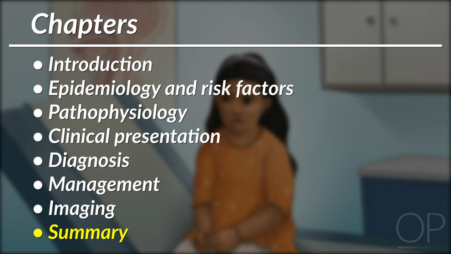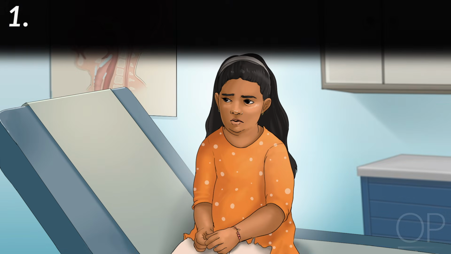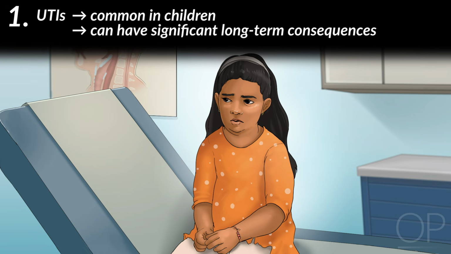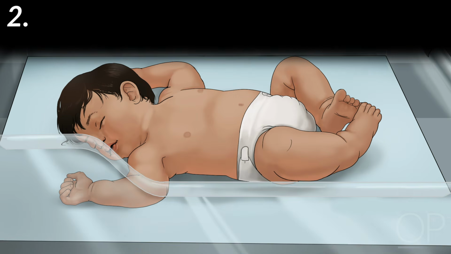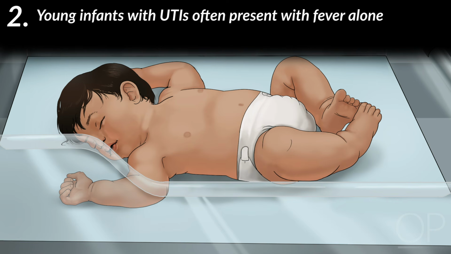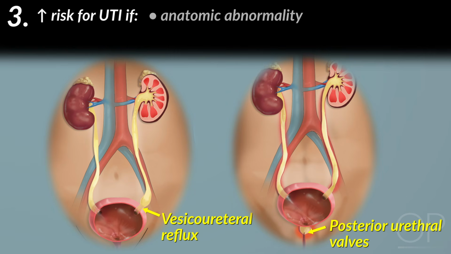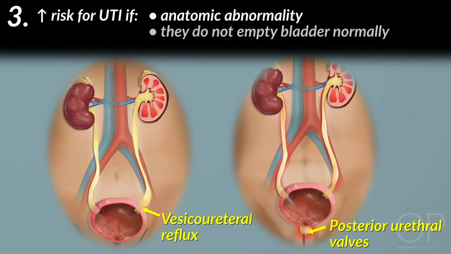Summary. 1. UTIs are common in children and can have significant long-term consequences. 2. Young infants with UTIs often present with fever alone. 3. Children are at higher risk for UTI, including recurrent UTIs, if they have an anatomic abnormality or if they do not empty their bladders normally.